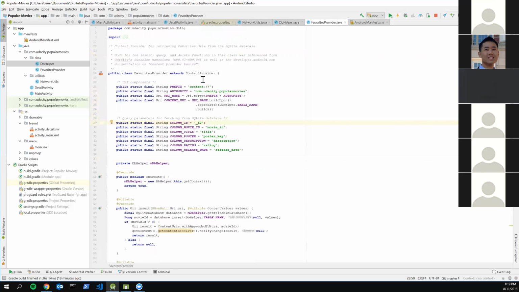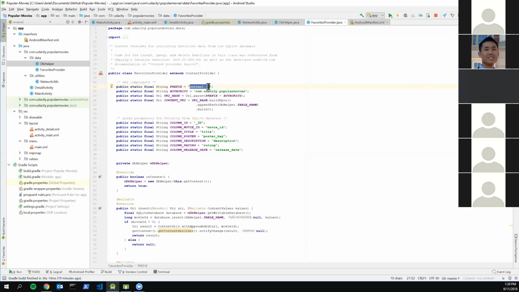So when you create any SQLite database in Android, you need to supply some sort of URI so that it knows which database that you're calling, which table specifically, and the pretty standard stuff. So you need this prefix. Like this is never going to change. So it's going to be content colon slash slash. That's going to be your precursor to the URL, to the URI.